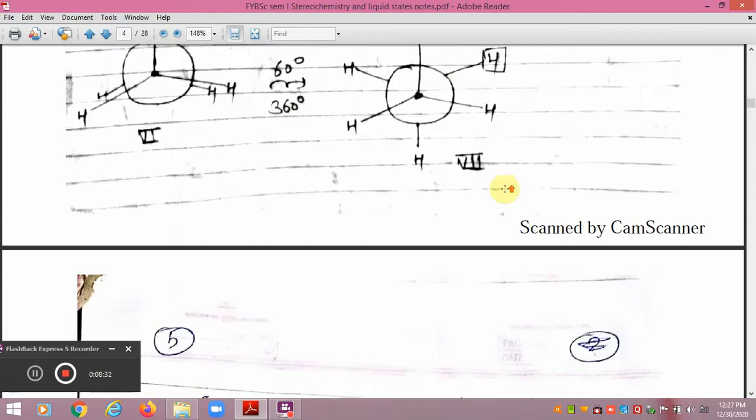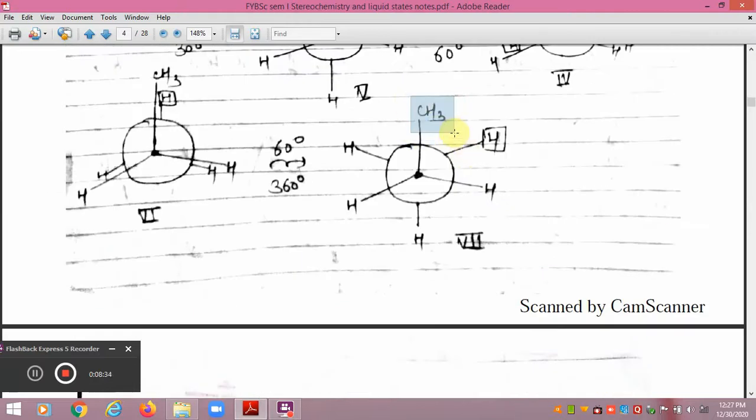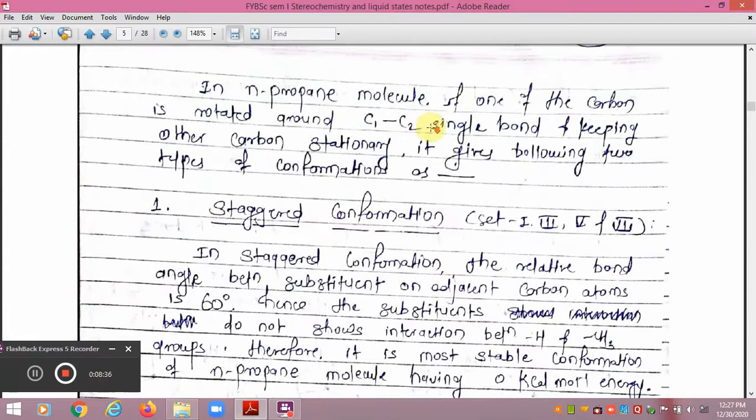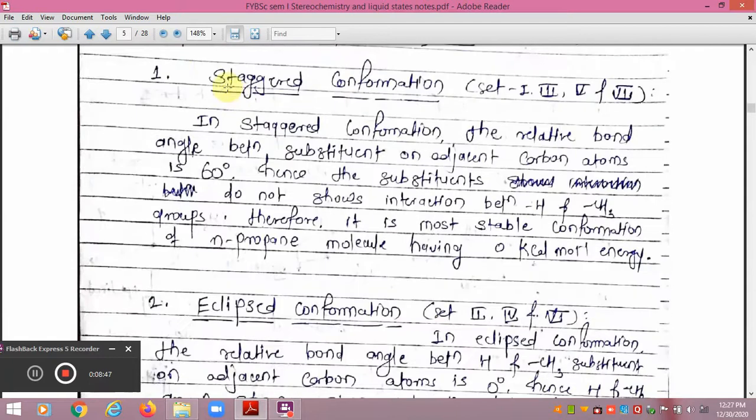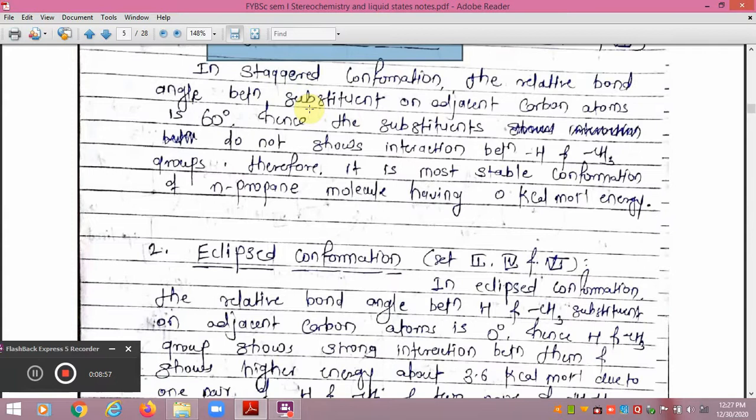The only difference is that here one of the hydrogens of the ethane molecule is replaced by a CH3 group. In the propane molecule, if one of the carbons is rotated around the C1-C2 bond by keeping the other carbon stationary or constant, it gives different conformations, and the first set of conformations is given by structures number 1, 3, 5 and 7, known as staggered conformations. And in the staggered conformation, the relative angle between the substituent and the adjacent carbon atom is 60 degrees.